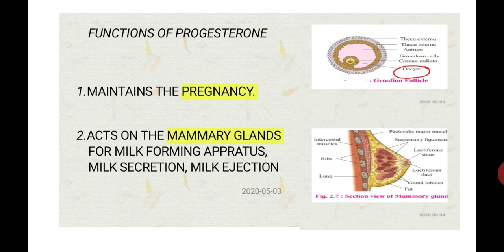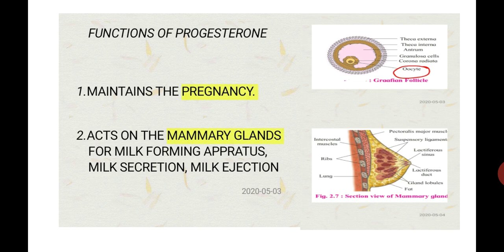So these are the two important functions performed by progesterone.